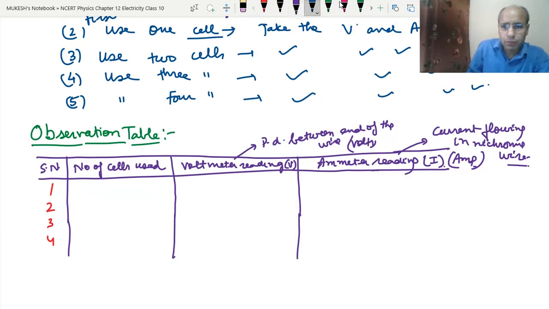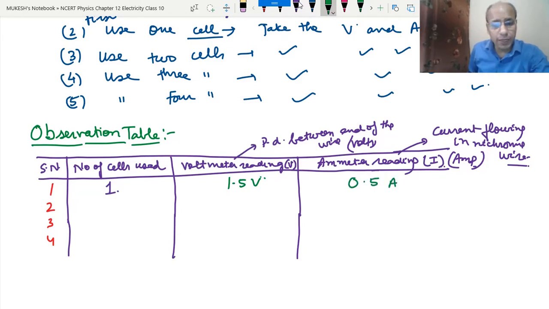Okay, now suppose we are using one cell at a time, and the voltmeter reading is 1.5 volt, and the current flowing through the wire is 0.5 ampere. Now we are using two cells simultaneously. So let's say the voltage becomes 3 volt for the two cells, and the current becomes 1 ampere.